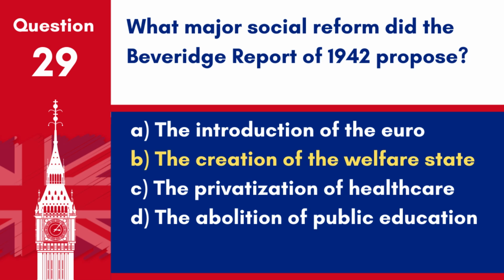Answer B. The creation of the welfare state. The Beveridge Report proposed major social reforms that led to the establishment of the welfare state in Britain, including the creation of the National Health Service.